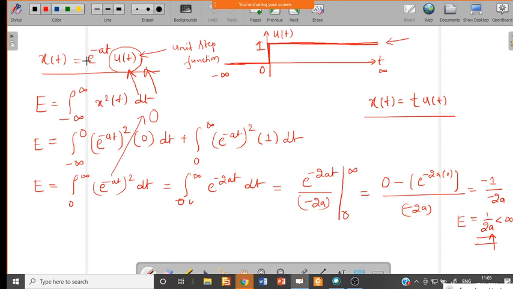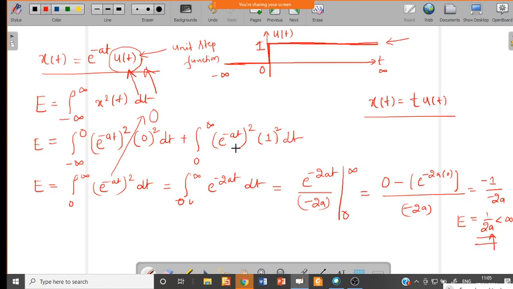So x of t, the signal you have taken, x square of t is nothing but e power minus a t into the whole square. For the part where the amplitude of the signal is 0, 0 square is nothing but 0, and 1 square is nothing but 1.